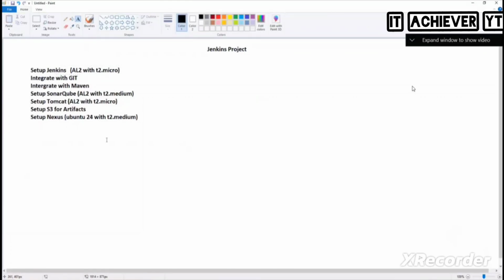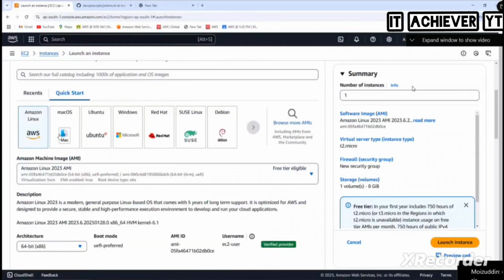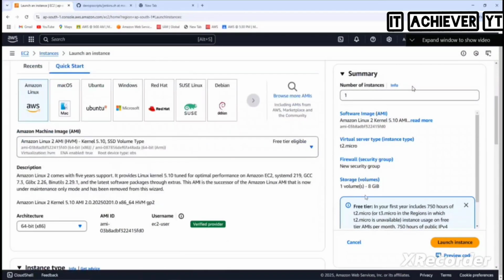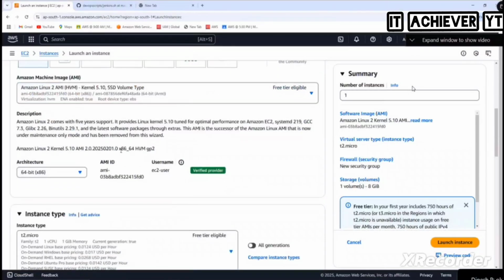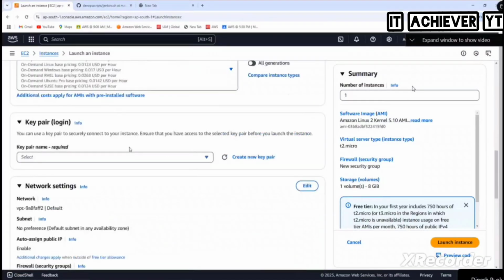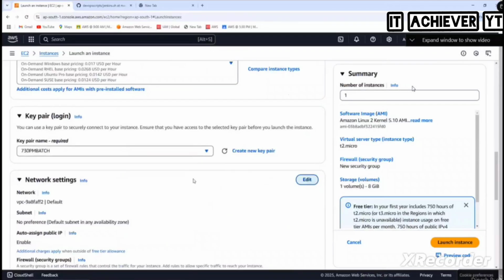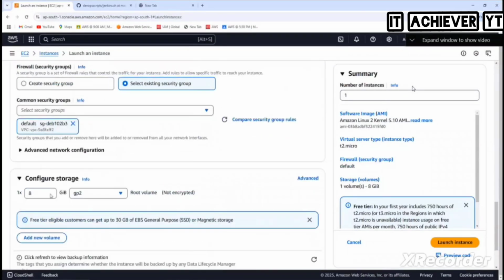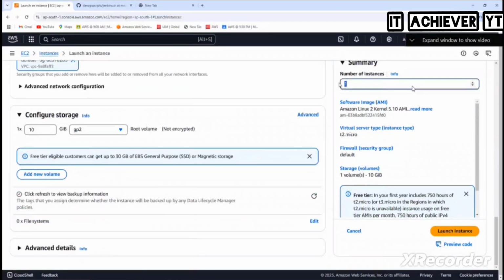Okay. Let's launch. I am not giving any name. Let's go with Amazon Linux 2. Dinesh, mail me that error. You have my mail ID, right? So mail me that error. So Amazon Linux 2, we go with T2 micro, and we go with 730. Edit it. We go with 1A. Select. And default. I'll go with 10 GB. How many machines do I want to launch here? 2. Go and launch.